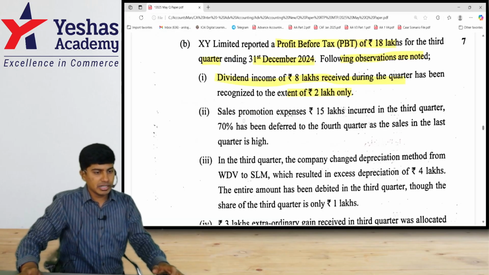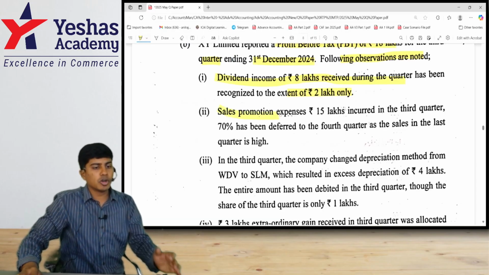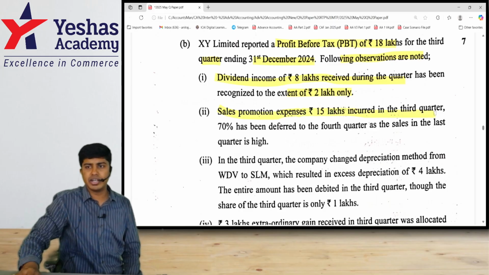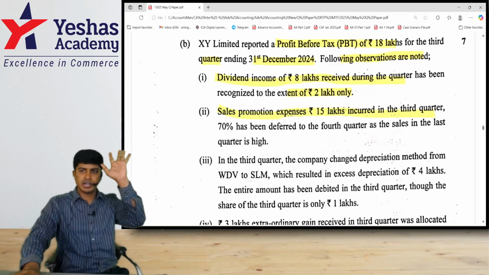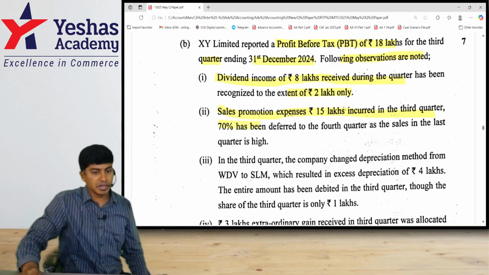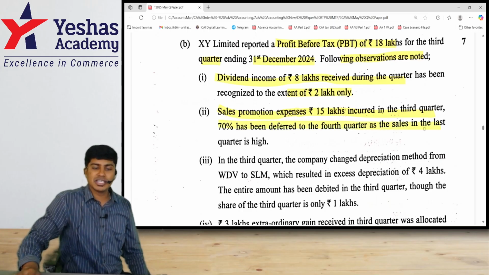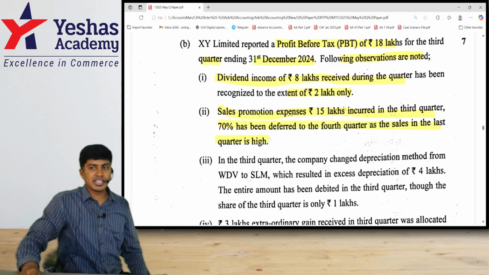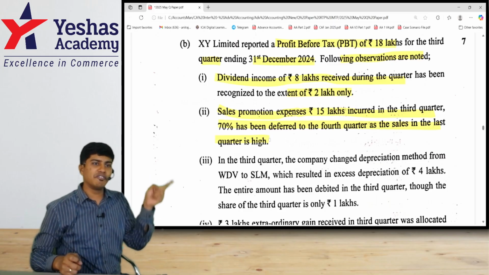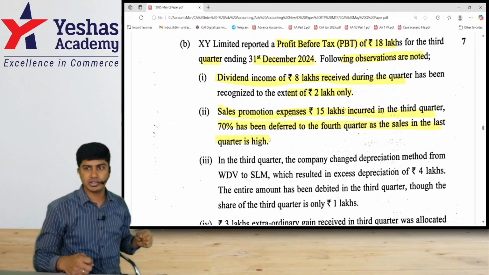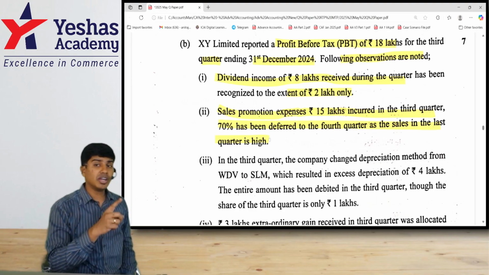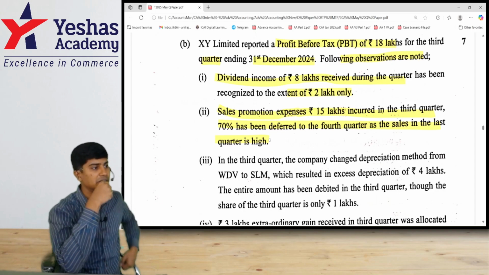Let me go to the next adjustment. Sales promotion expense. To promote my sales, I have incurred some expenditure like advertisement expenditure. 15 lakhs is incurred in third quarter. Entire 15 lakhs should be recorded in third quarter. Why? I have incurred 15 lakh in third quarter. What have I done? 70% has been deferred to fourth quarter. Why? Because the sales are more in that quarter. It is not the sales which is high, it is the accountant who is high who did this. Just because sales are more in fourth quarter, you cannot defer your expense to fourth quarter. How much is the expense? 15 lakh. How much should you have written in third quarter? 15 lakhs. What have you done? You have deferred 70%. Do 70% of 15.